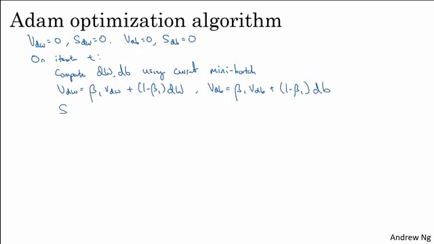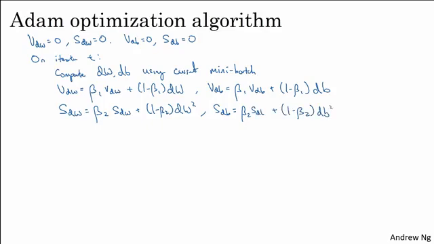And then you do the RMSProp-like update as well. So now you have a different hyperparameter beta 2 times SdW plus 1 minus beta 2 times dW squared. Again, the squaring there is element-wise squaring of your derivatives dW. And then SdB is equal to beta 2 times SdB plus 1 minus beta 2 times dB squared. So this is the momentum-like update with hyperparameter beta 1, and this is the RMSProp-like update with hyperparameter beta 2.